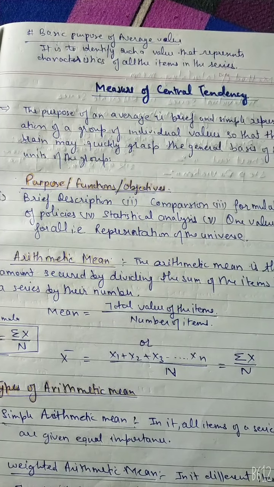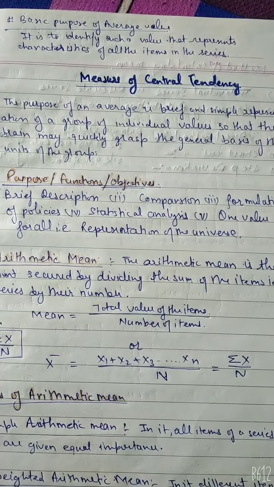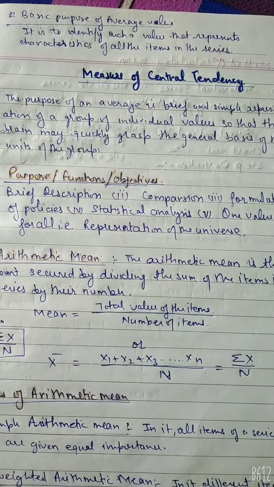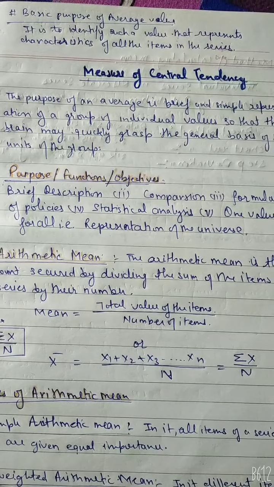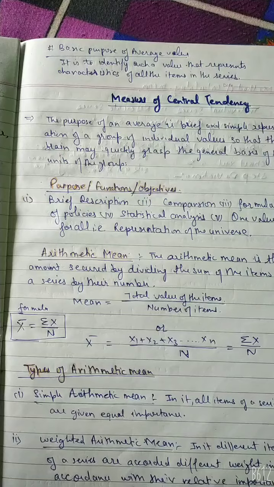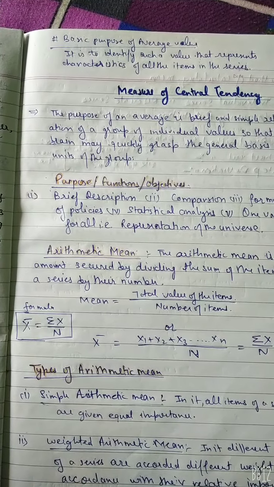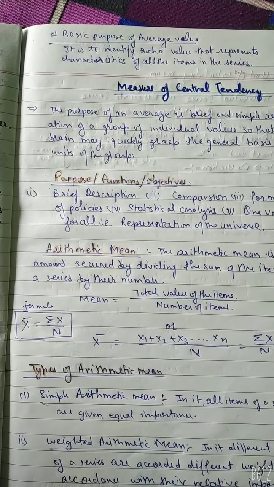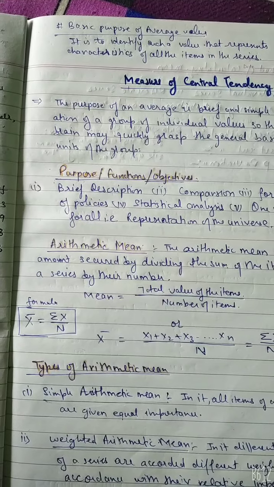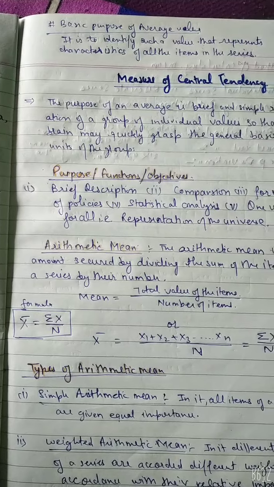Next, representation of the universe, or we can say one value for all. Average represents the universe or the mass of statistical data. One value represents all the values of the series, and accordingly conclusions can be drawn in respect of the universe as a whole. Some other objective and function is to help in decision making. Averages help in making decisions in planning various fields. For example, a sales manager may need to know the average number of calls made per day by a salesman in the field.